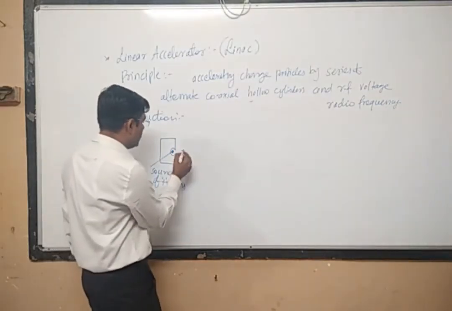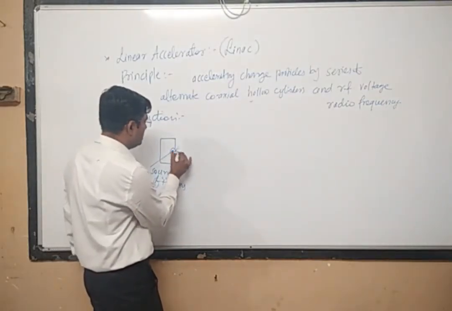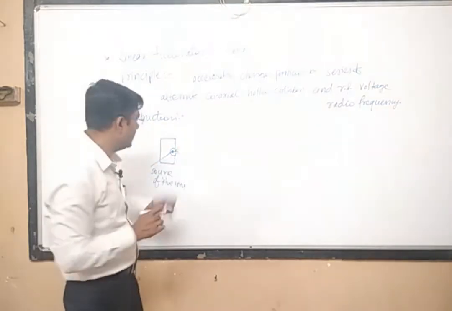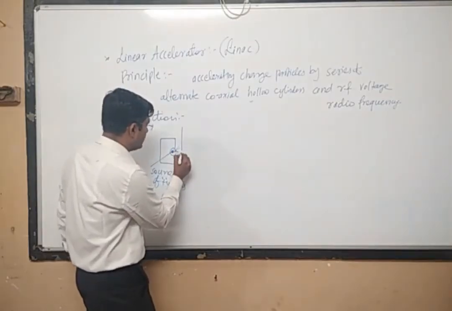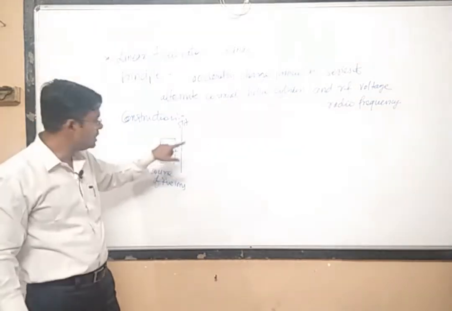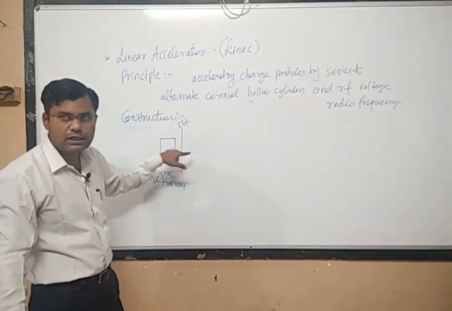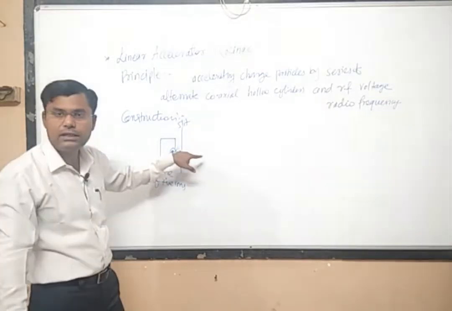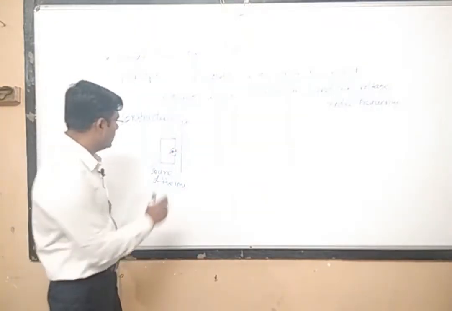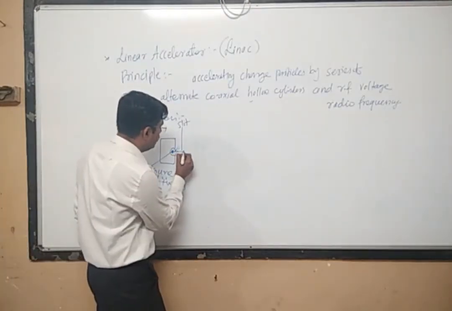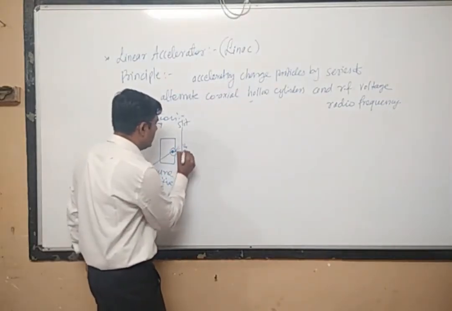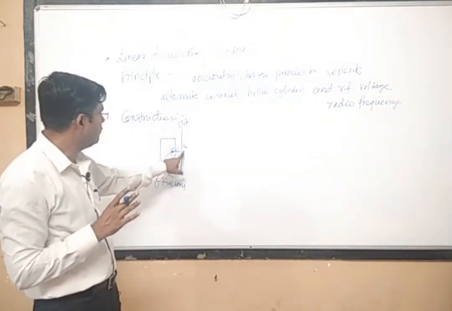It will emit the positively charged particles here and there. We want this positively charged particle to travel in a single line, so we will use a slit. This slit will allow the charged particle to move in one particular line. The charged particle will be moving through this slit with some velocity. For example, let us consider that v0 is the velocity of the charged particle after the slit.